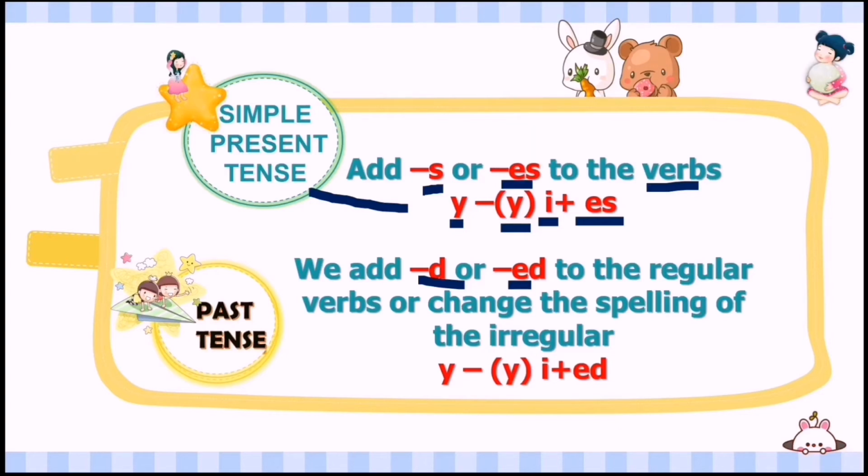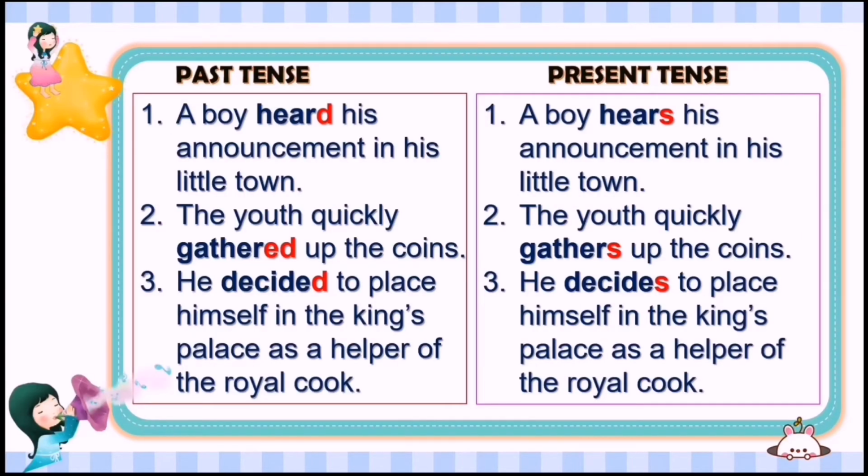Okay? If the verb ends with y, you change it into i and add ed. Here are some examples of past tense and present tense in the sentence. So you have observed, in past tense, we have d and ed. In the present tense, we have s. Okay. For example, number 1, a boy heard his announcement in his little town.